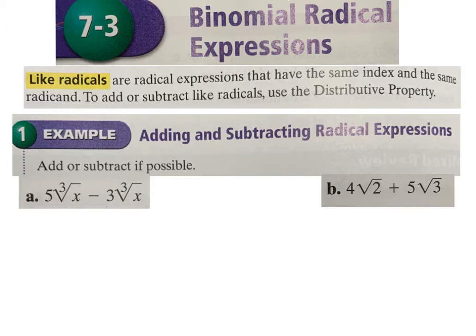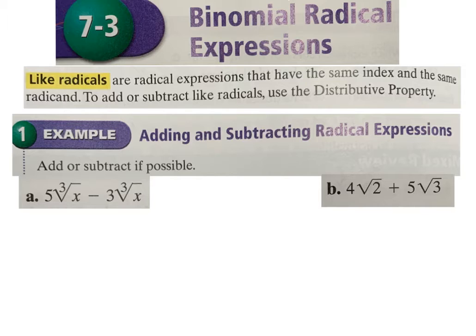Binomial radical expressions. So the first thing we do here is very familiar. This is like radicals. Think of it as like terms when you're adding variables. Like radicals have the same thing inside the radical and they have the same index. So if it has the same number or variable inside the radical and the same index on the radical, you can combine them, meaning you can add or subtract the numbers on the outside of the radical. When you add like radicals, what is inside does not change, just like the variables don't.